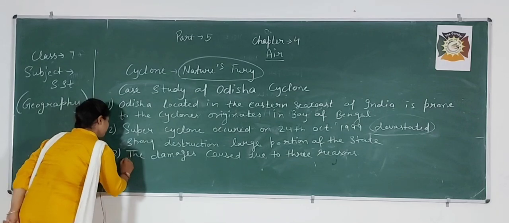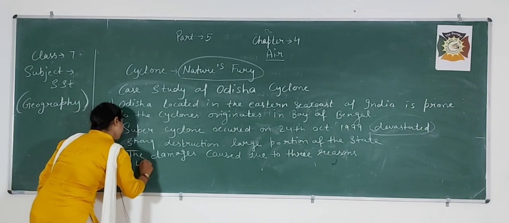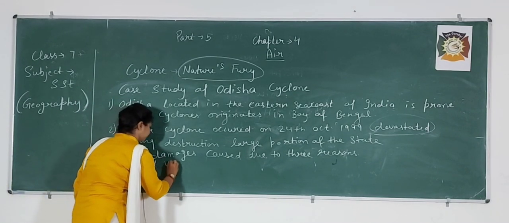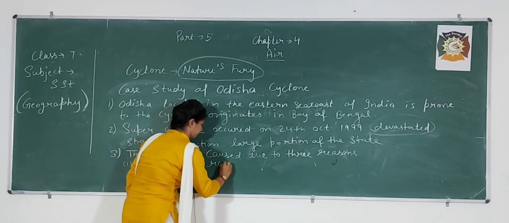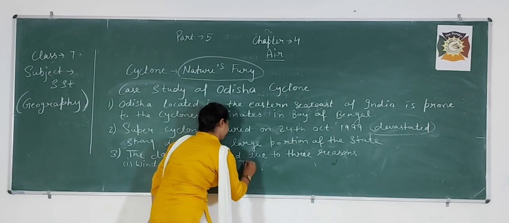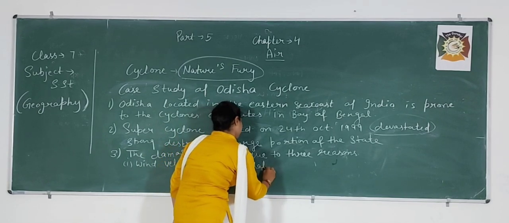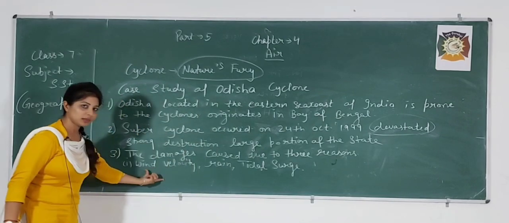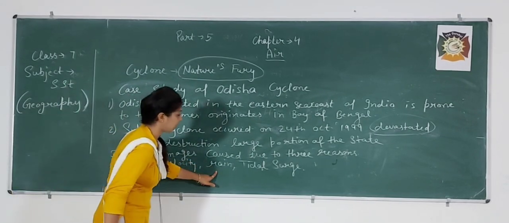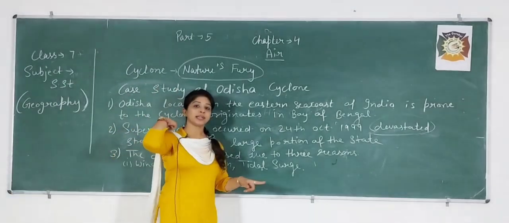First reason was wind velocity. Second, rain. Third, tidal surge. You have already understood about the wind velocity. You have already understood about the rain. You don't know the tidal surge.